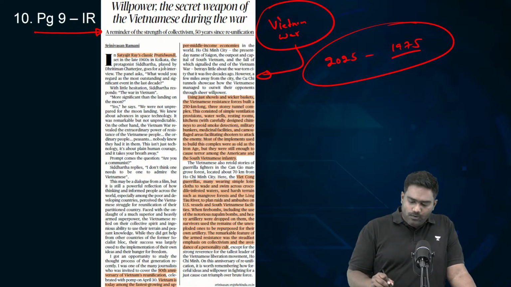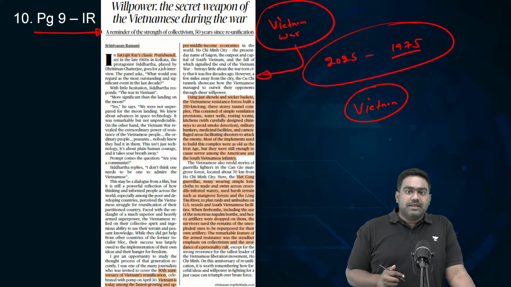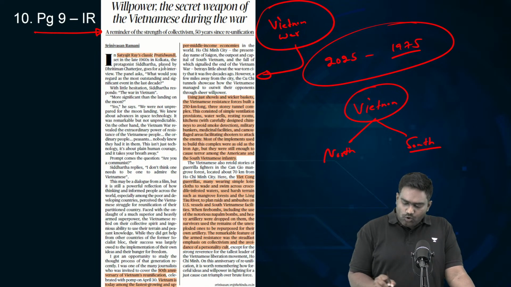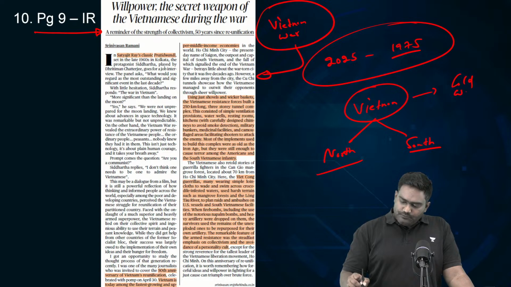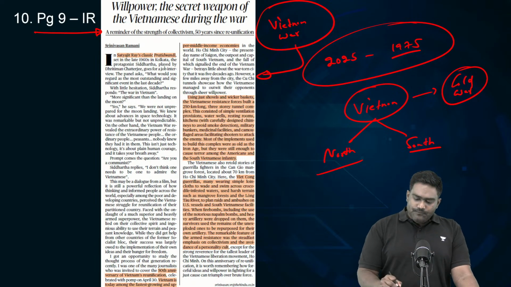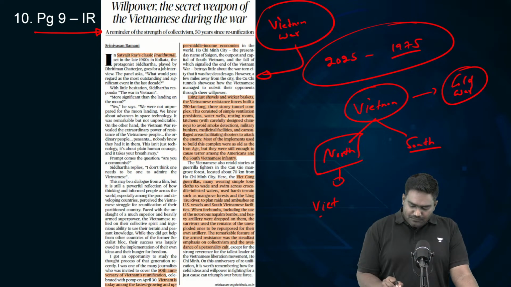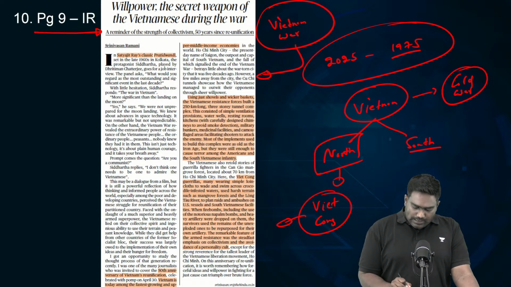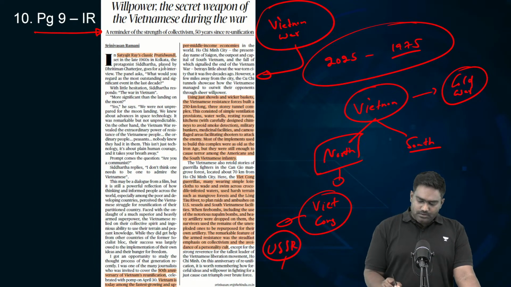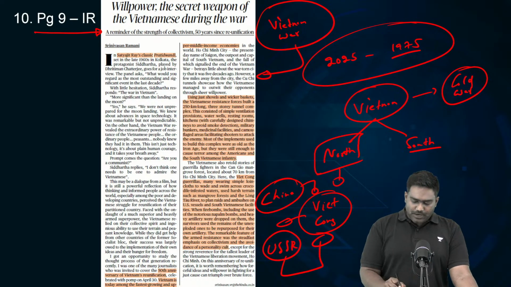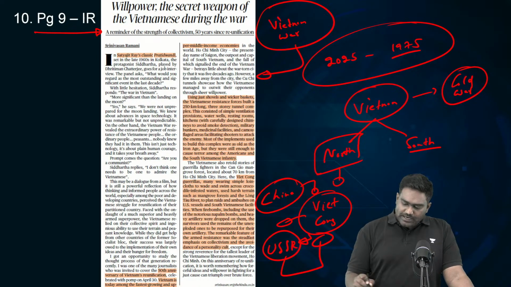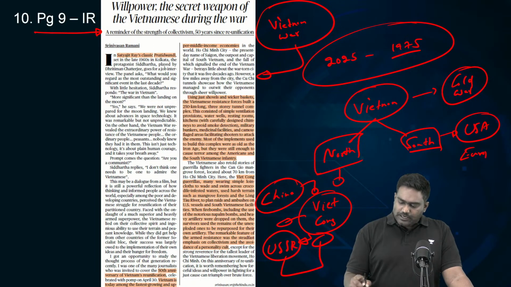For those of you who don't know, Vietnam, which you see today, which is one country, was split between the North and the South during the Cold War. Vietnam was split on ideological lines. North Vietnam, under the Viet Cong, aligned with the Soviet Union, with other communist powers like China, North Korea, but primarily with the USSR. South Vietnam aligned with democratic forces, primarily US and Europe, creating a split.